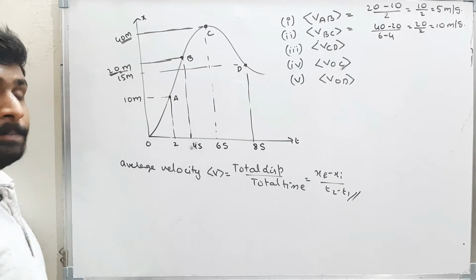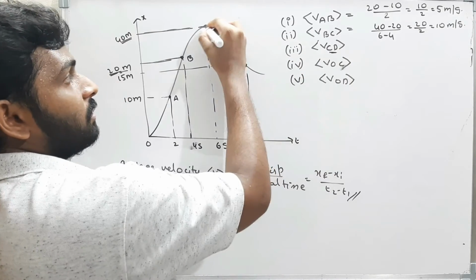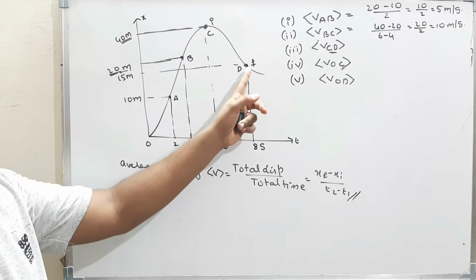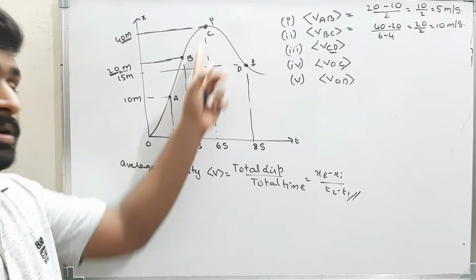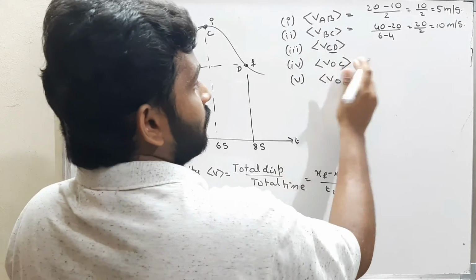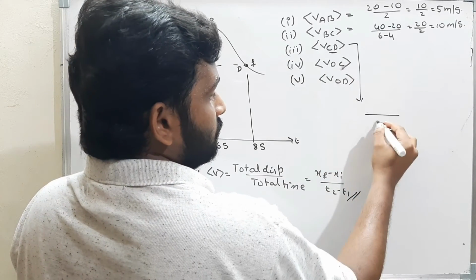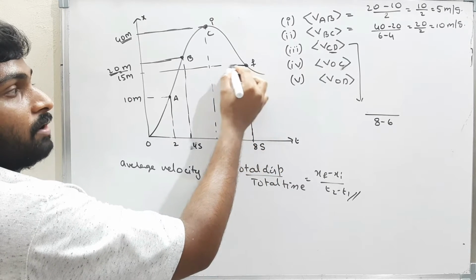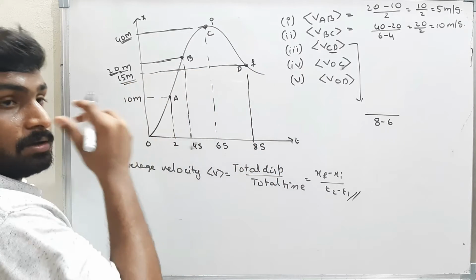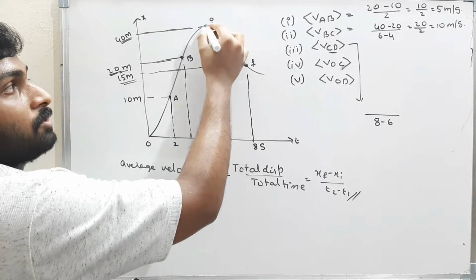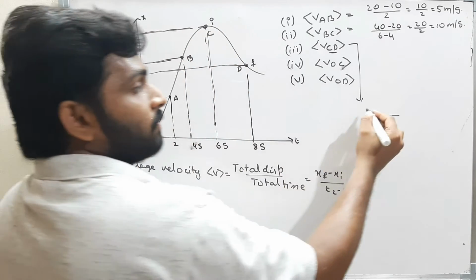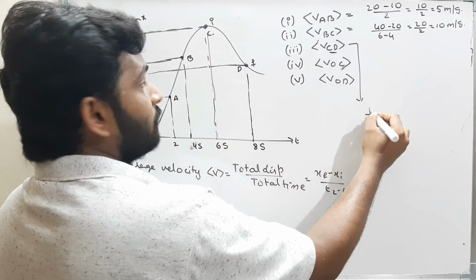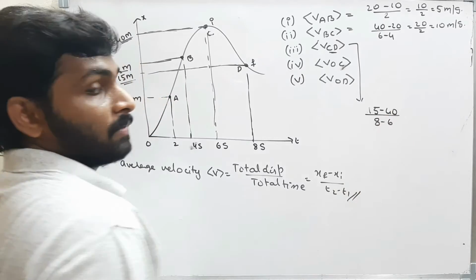Okay, now for the third one, for CD, this is C and this is D. This is the initial position and this is the final position. The final position of the body is at 8 seconds, the initial position of the body is at 6 seconds. The time is 8 minus 6. Now, at 8 seconds, what is the final position? The final position of the body is 15 meters. And what is the initial position? The initial position of the body is 40 meters. Final is 15, initial is 40. That means 15 minus 40.